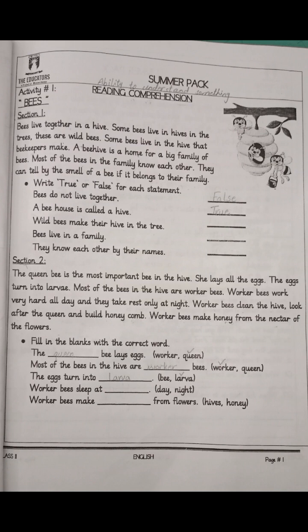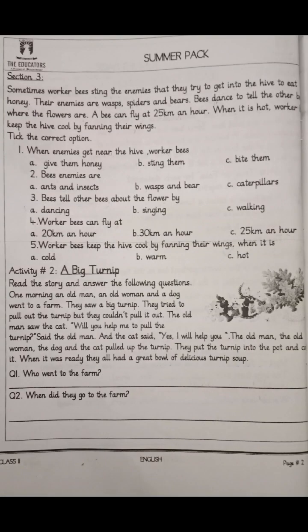Now we have to move to our next page, page number 2, section 3. Let's read. Sometimes worker bees sting the enemies that try to get into the hive to eat honey. Sting means to bite the enemies who want to enter the hive and eat honey. Their enemies are wasps, spiders and bears. Bees dance to tell the other bees where the flowers are. They communicate with other bees by dancing.